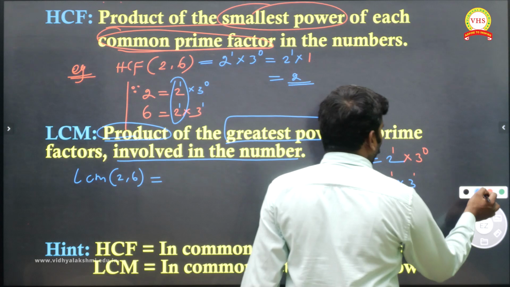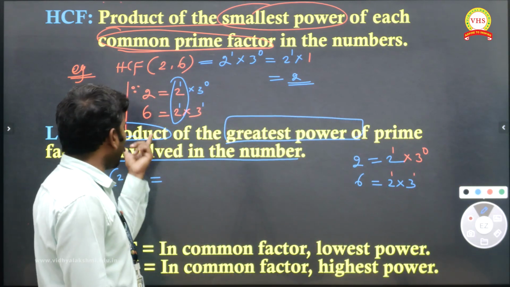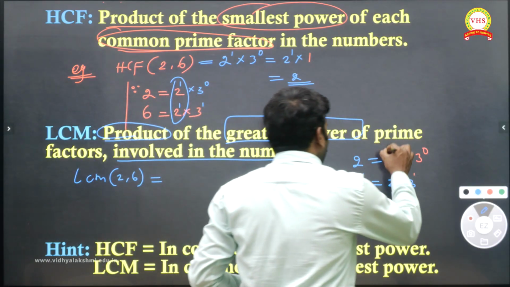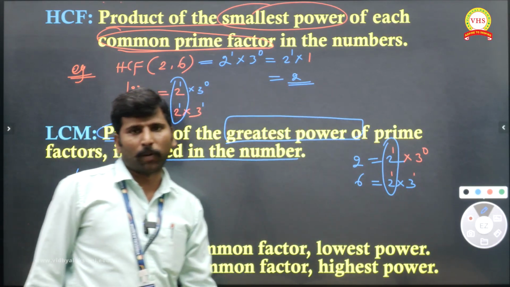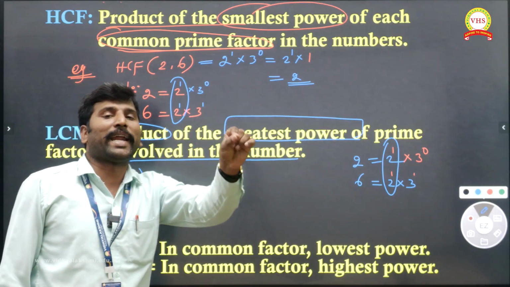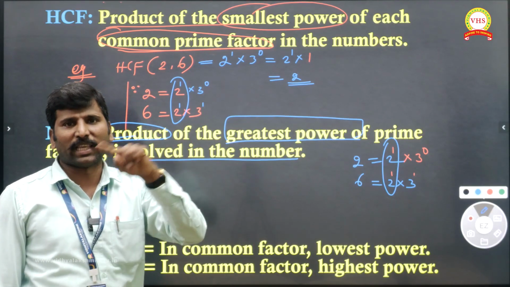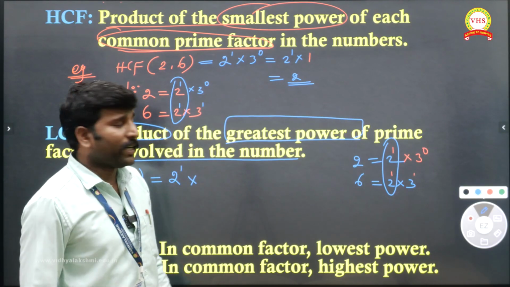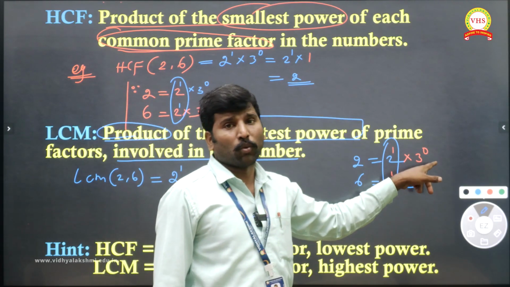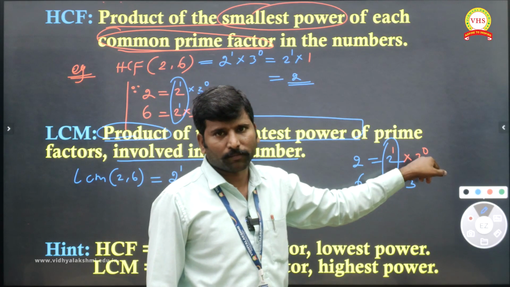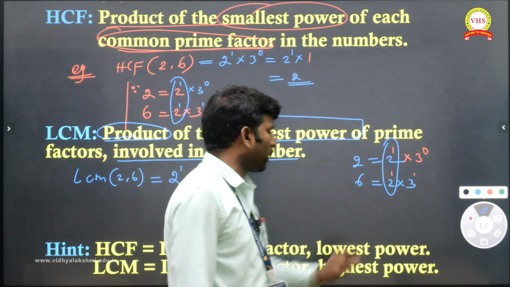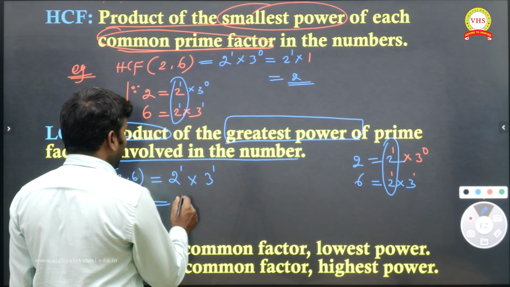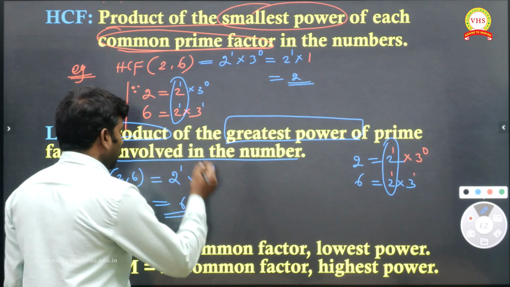Now how are we going to take this? LCM means the product of greatest powers. 2 is common: 2 power 1 and 2 power 1, so the greatest power is 2 power 1, and we take it one time. Next, 3 power 0 and 3 power 1. The greatest power is 3 power 1, because 3 power 0 is small compared to 3 power 1. So when you multiply these two, you get 6. This is our LCM.